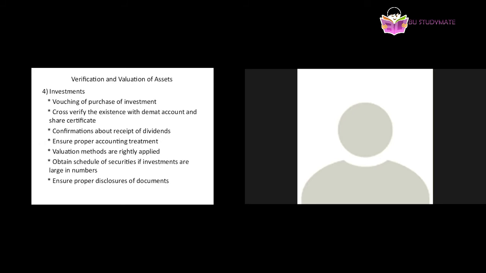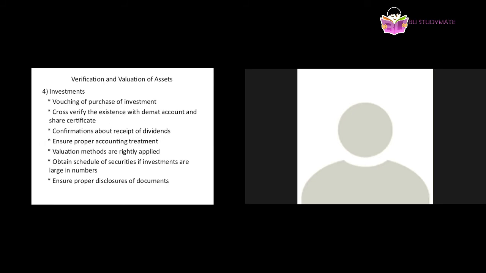Confirmation about receipt of dividends. If dividends are earned by the company for any shares, all those things will be recorded in the books, and the auditor needs to confirm whether the dividends are earned and received properly, and properly documented also.